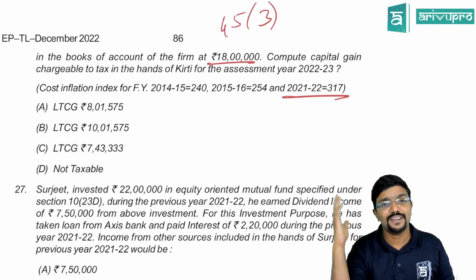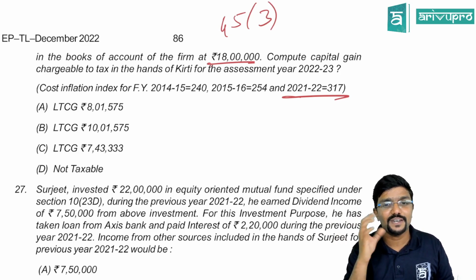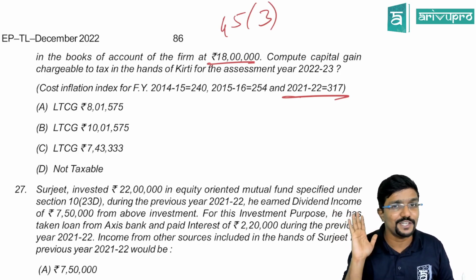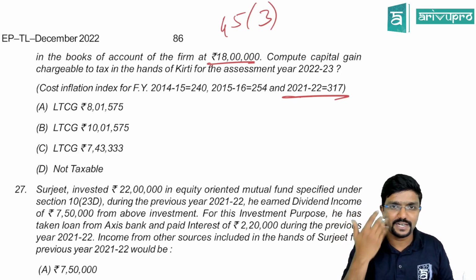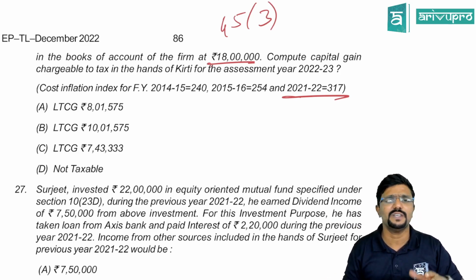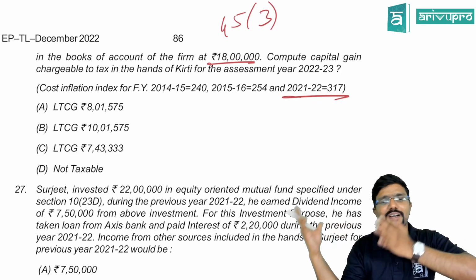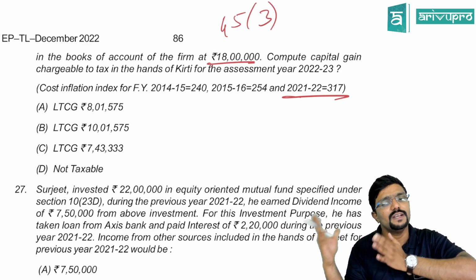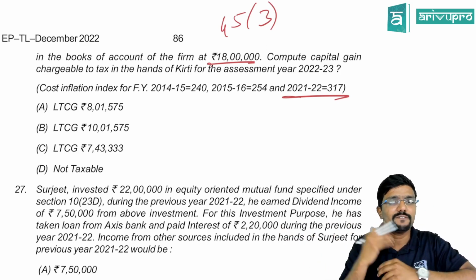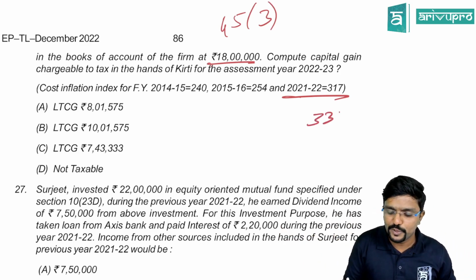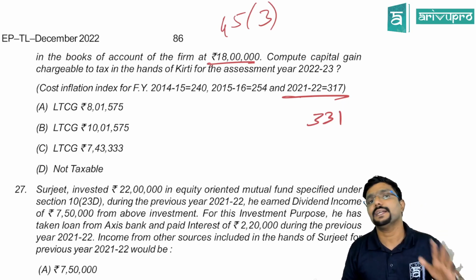If I take the cost inflation index for 22-23 and all, then the numbers will change, which will not be there in the options. That is why I am strictly following whatever information they have given in the question only. So for you guys, it might be that the transfer would have happened in 22-23 and they would have given the cost inflation index. If not given, it is 331. I hope you guys will remember that and accordingly calculate.